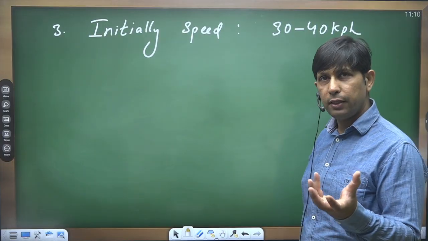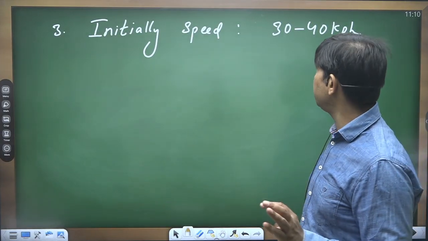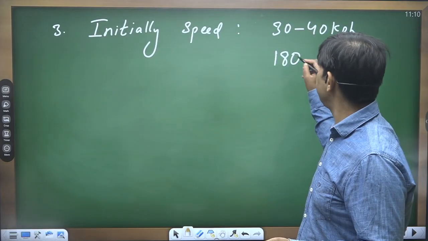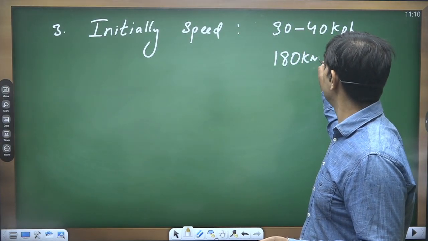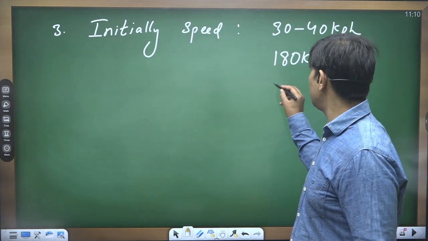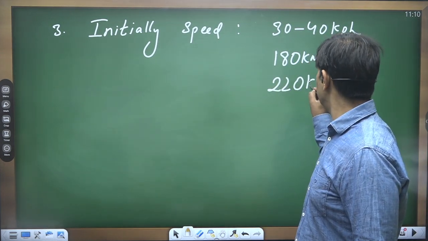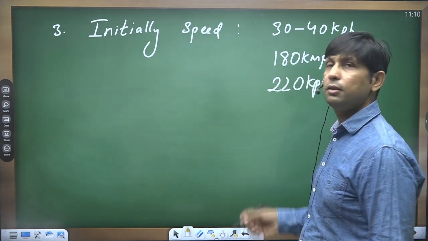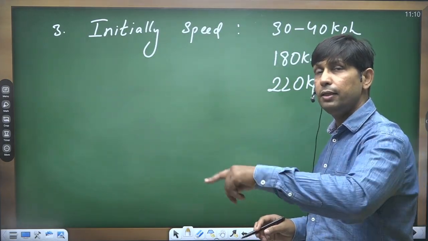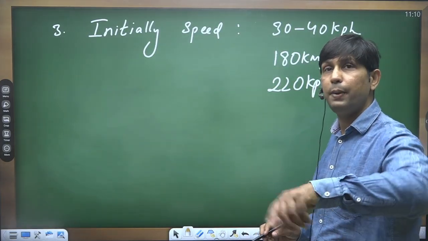But with the further development, what happened? The speed may even cross the mark of 180 kilometer per hour, and even cross the mark of 220 kilometer per hour. See, such a high speed we're having, that of the circulatory or the spiraling winds.